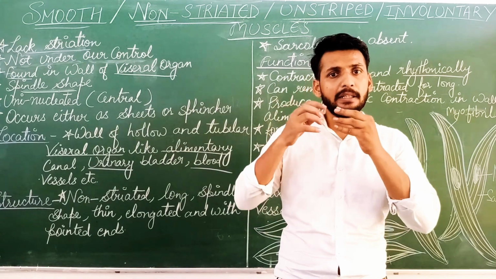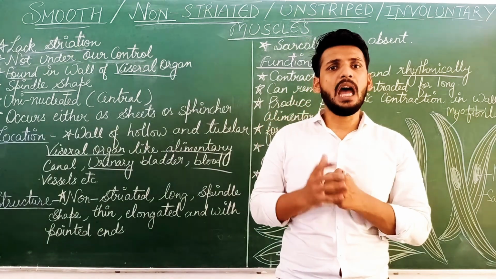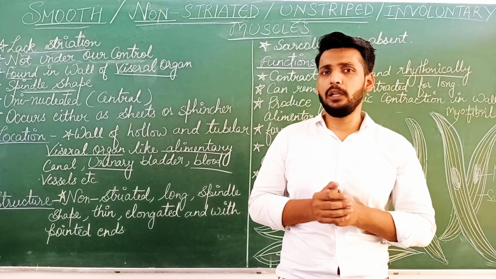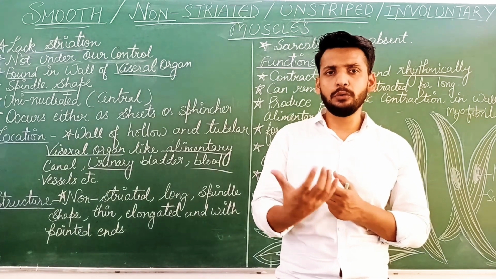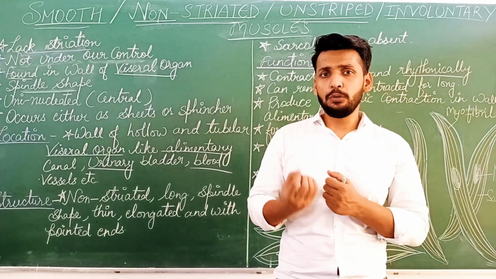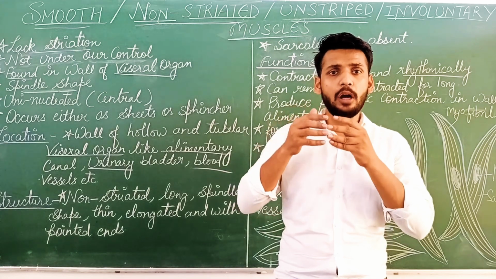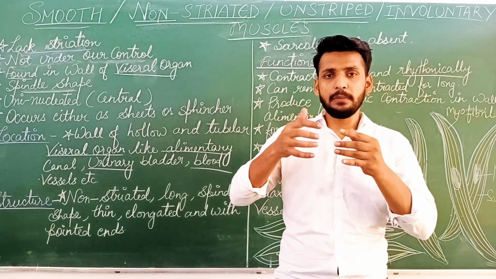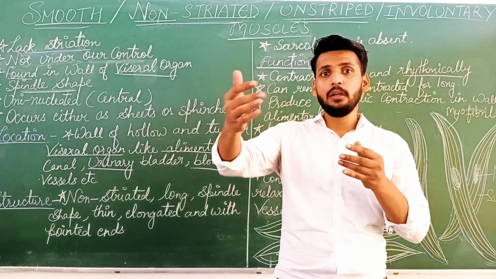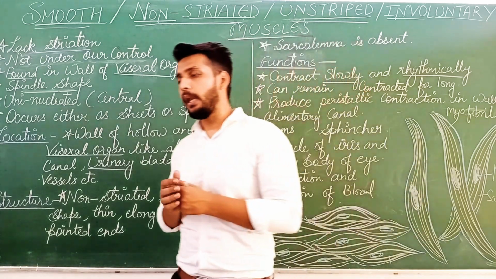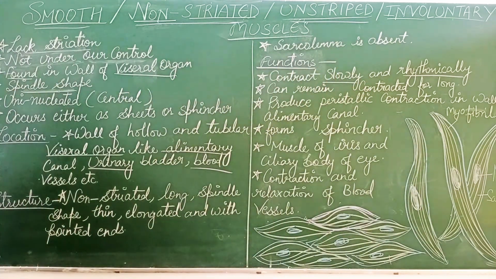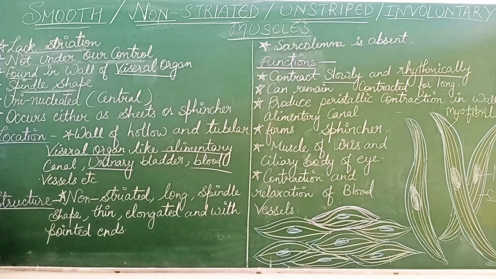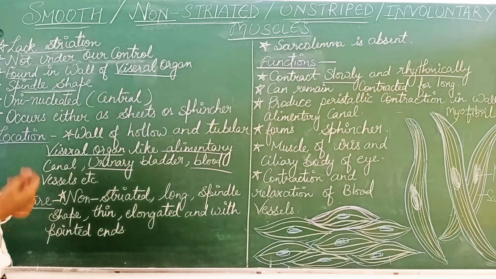Our pupil dilates, because in a dark place light intensity is very low and we need to view things. So the pupil gets dilated and the iris muscles go back and they allow the entering of light. So this is an involuntary action in which these muscles are involved.